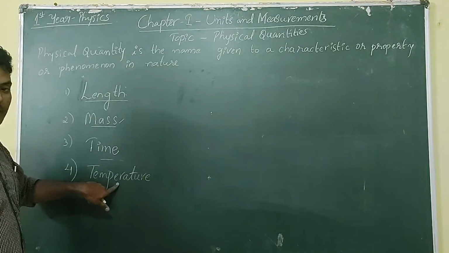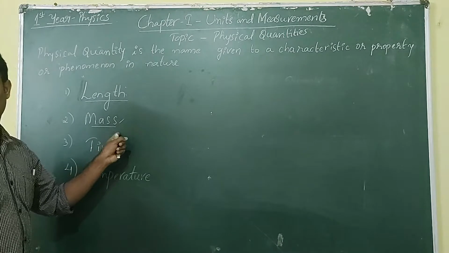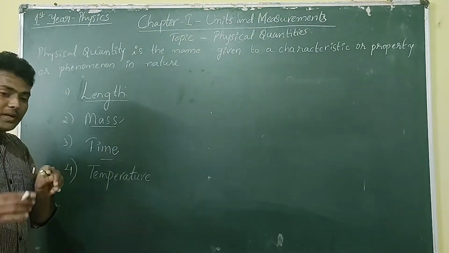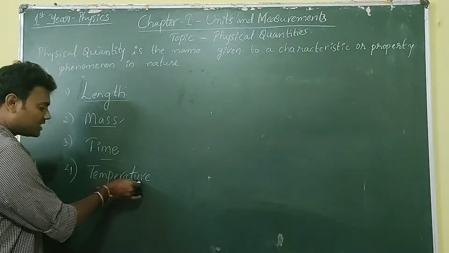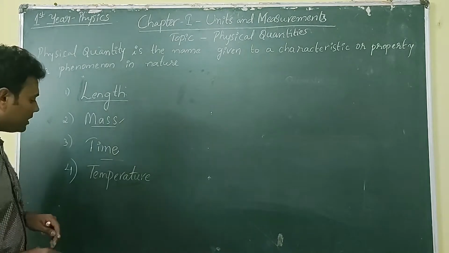Can you measure temperature in terms of length? No. Can you measure temperature in terms of mass? No. Can you measure temperature in terms of time? No. So with respect to anything, you cannot express the value of temperature. So it is a fundamental quantity.